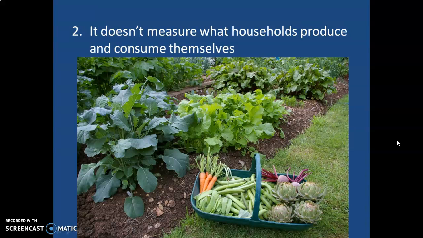GDP does not count the productivity that we do ourselves within our home and consume ourselves. So here, for example, if I have a garden in my backyard, I'm producing goods, I'm producing food, but I'm consuming it myself. So that would not count towards GDP either, even though it is production.